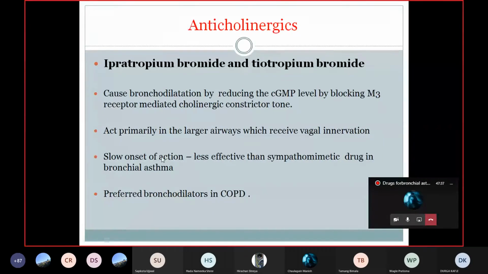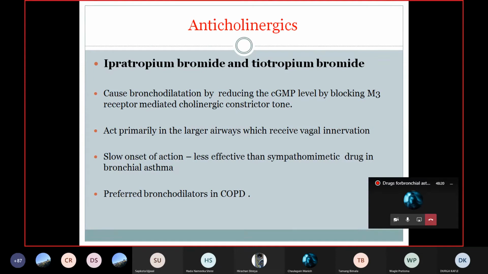It has a slow onset of action. That's why it is not used for termination of the acute attack of bronchial asthma. They are less effective than sympathomimetic drugs in bronchial asthma, because these drugs only inhibit the vagal tone. They do not inhibit the other inflammatory mediators. But when you combine these drugs with sympathomimetic drugs, they can be used for termination of the acute attack also. Alone, they are not used for the acute attack, because they are less effective and have a slow onset of action.